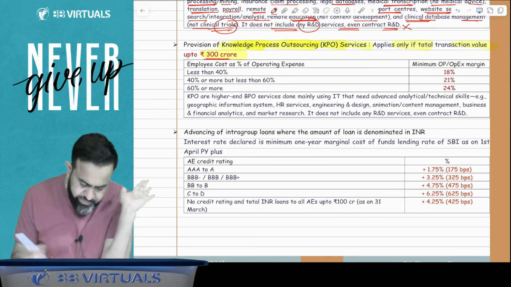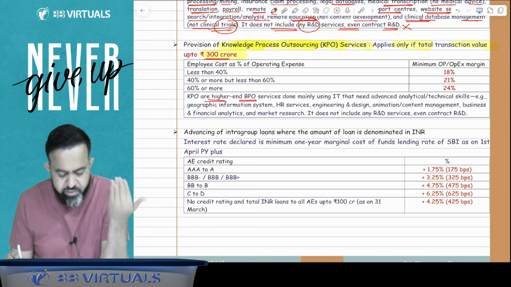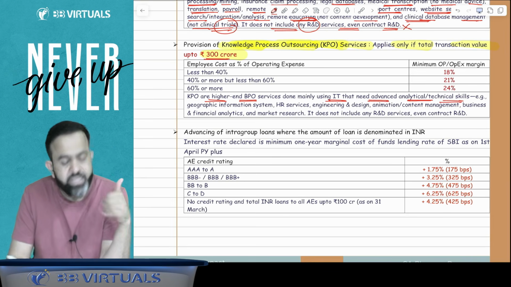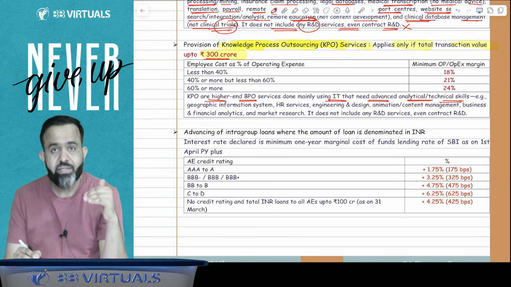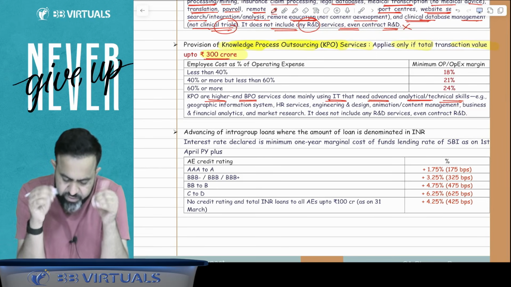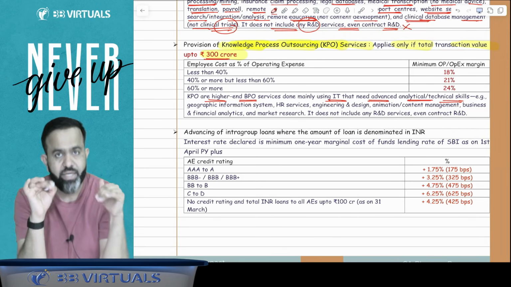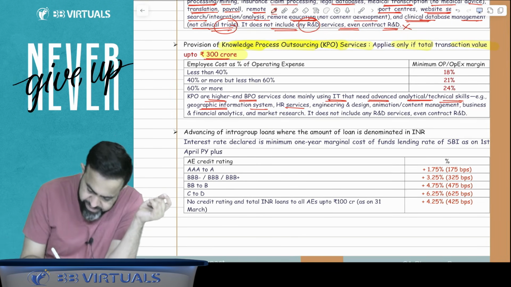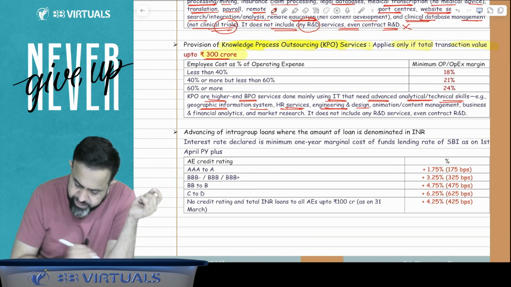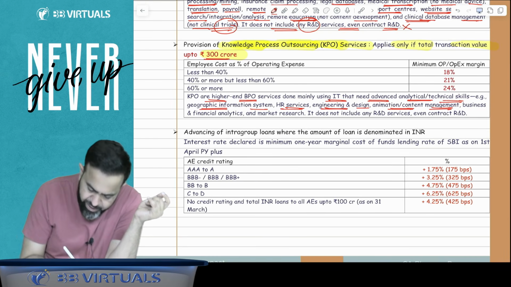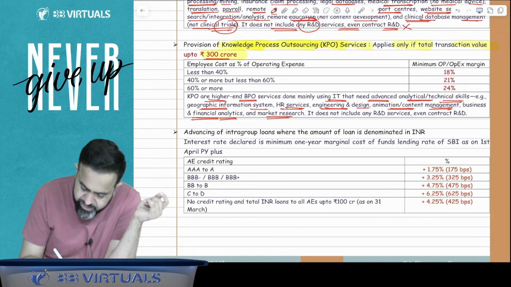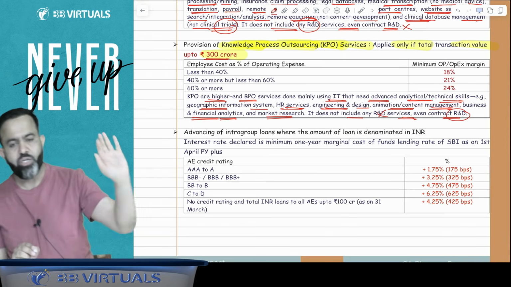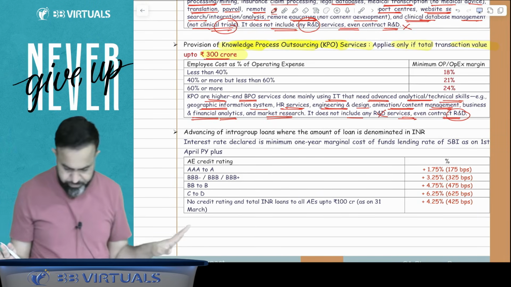Now, KPO services means KPO are higher-end BPO services done mainly using IT that need advanced analytical or technical skill. Examples are geographic information systems, HR services, engineering and designing, animation and content management, and business and financial analytics and market research. But it does not include research and development services, even contract R&D is not included.